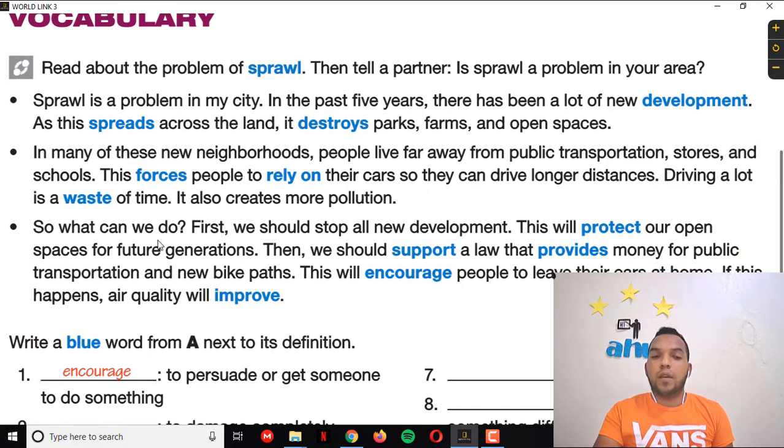So, what can we do? First, we should stop all new development. This will protect our open spaces for future generations. Then, we should support a law that provides money for public transportation and new bike paths. This will encourage people to leave their cars at home. If this happens, air quality will improve.